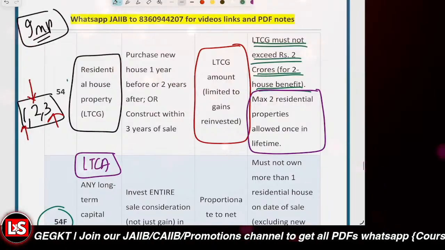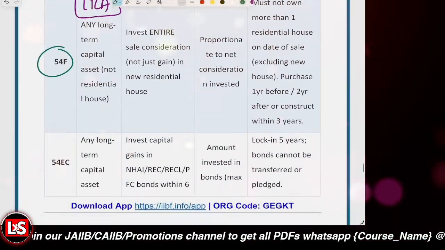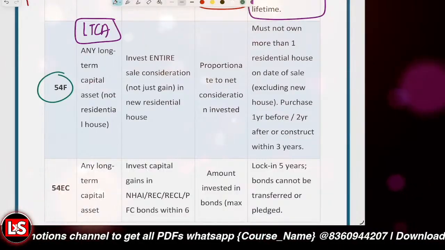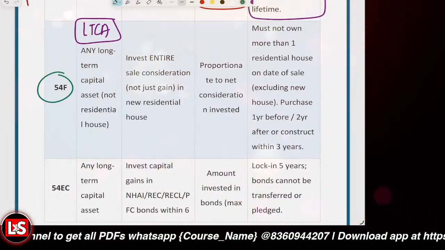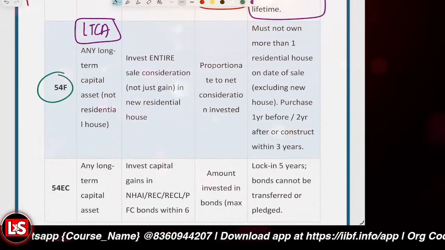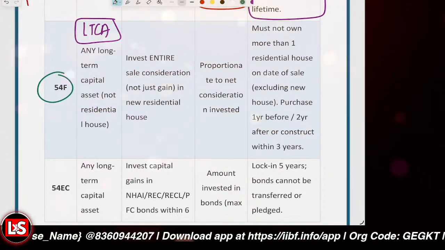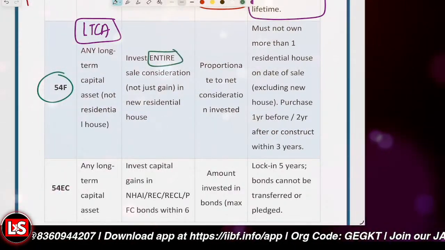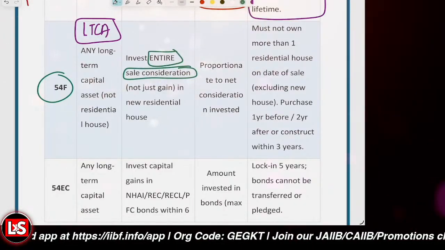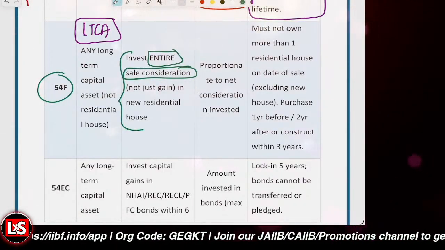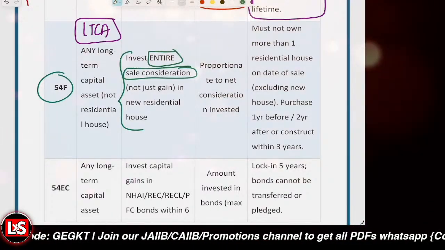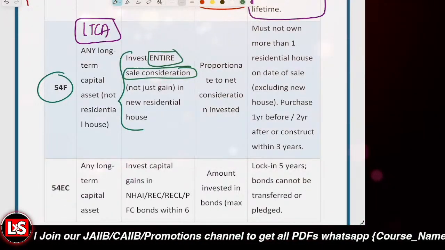For the residential house, it is 54, but for other than residential house, it is 54F. And what is the condition? The entire sale amount must be invested in a new house, not just the gain. You have to invest the entire sale consideration in the new residential house, then the benefit would be available.